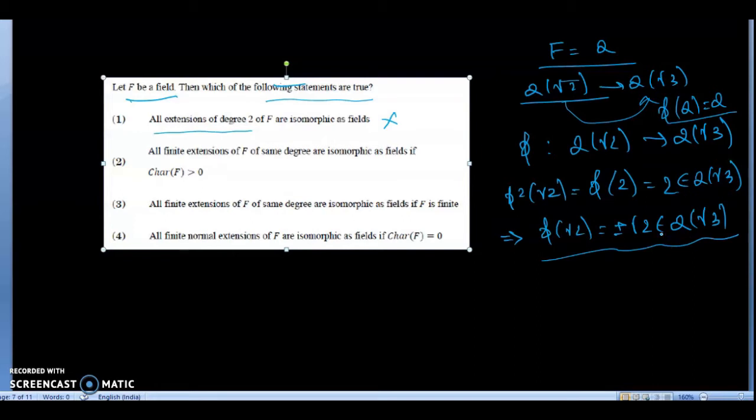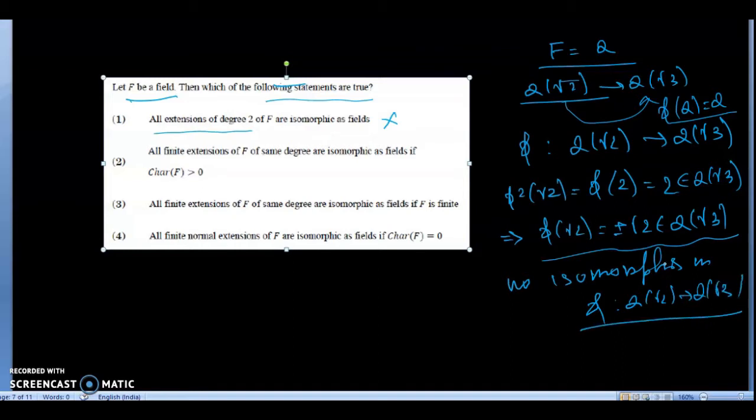But this is not true. In Q(root 3), no root 2 is there, which is a contradiction. So therefore we can say that there is no isomorphism phi from Q(root 2) to Q(root 3). Hence we can say that Q(root 2) and Q(root 3) are not isomorphic. Okay, so the first option is wrong.